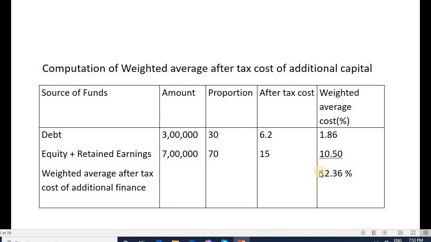So these are the problems based on weighted average cost of capital. You have seen 3 problems, which show how we need to calculate the weighted average cost of capital.